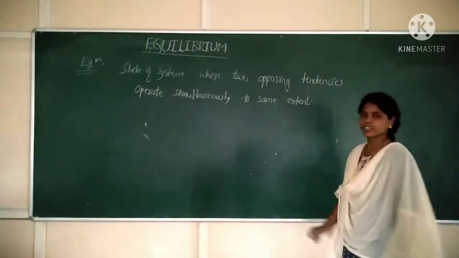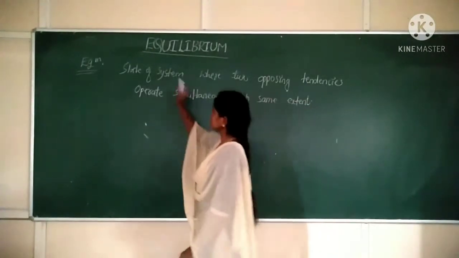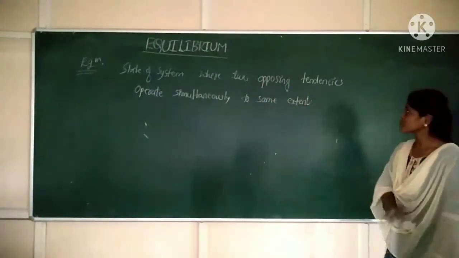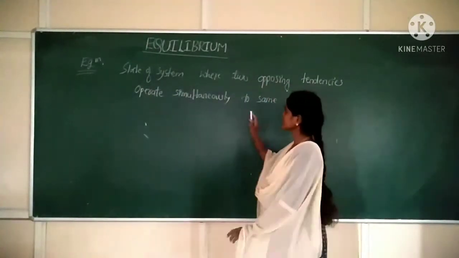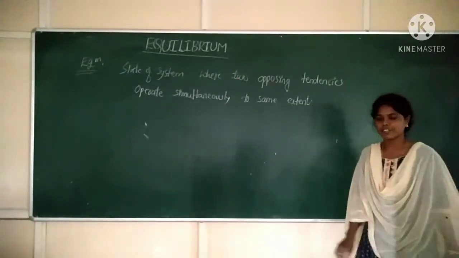So this is the definition of equilibrium.